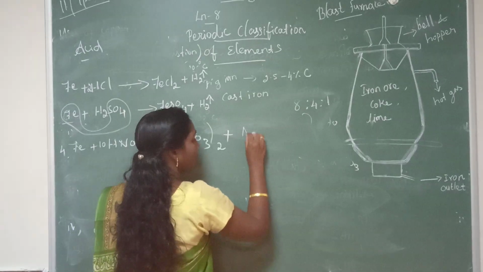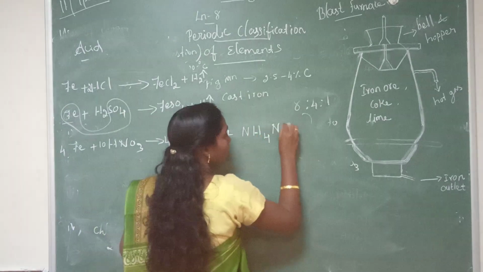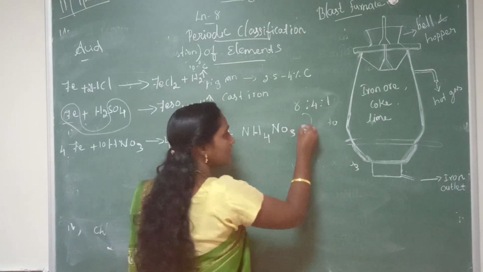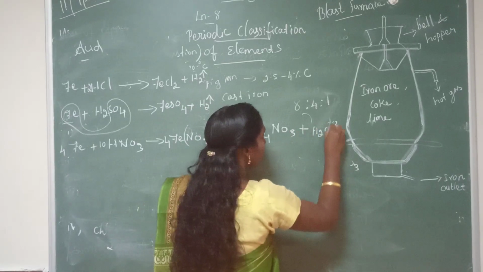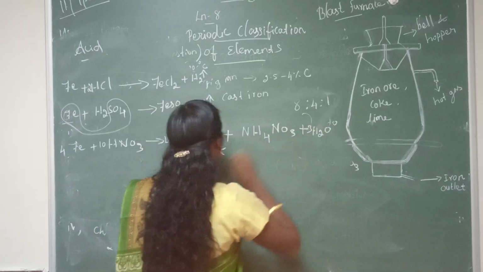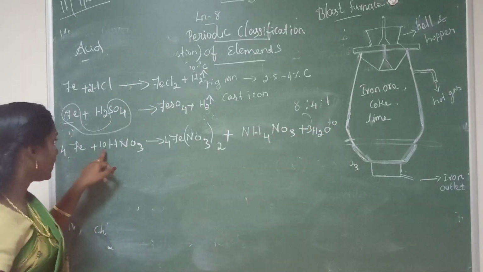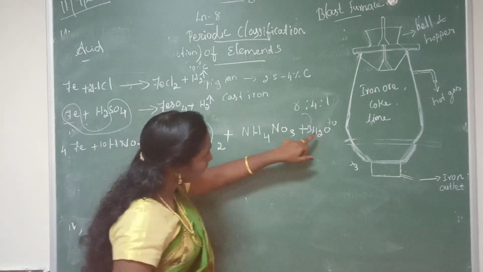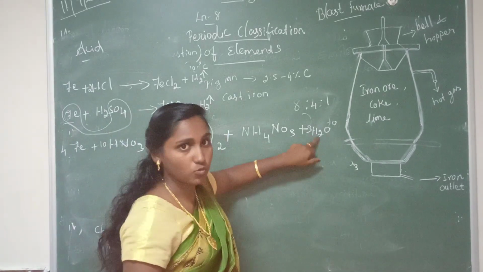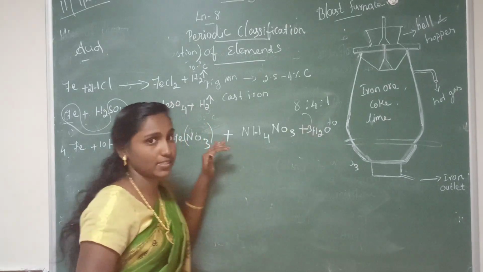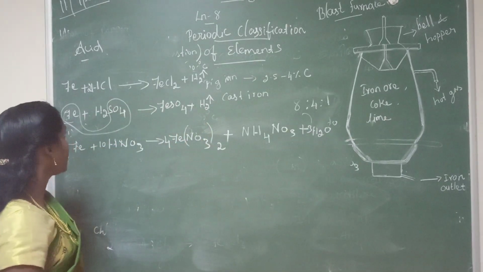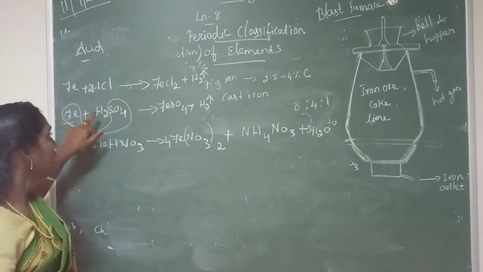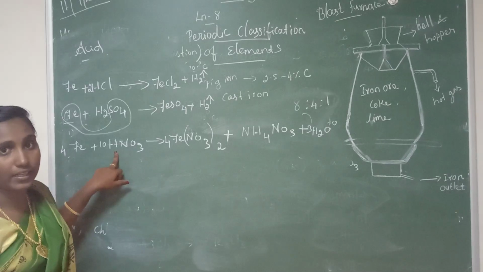So ammonium nitrate formula NH4NO3. NH4 means ammonia. Okay, ammonium nitrate plus water, it can be formed. 3 molecules of water. So here totally 10 hydrogens. So we have to balance this 4. Then 4 plus 3 twos are 6. 4 plus 6, we got 10 hydrogen. So it is balanced. Have you understood three reactions? First one, iron reacts with hydrochloric acid, then sulfuric acid, then nitric acid.